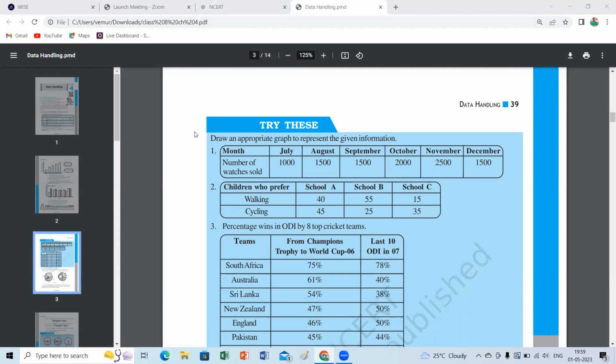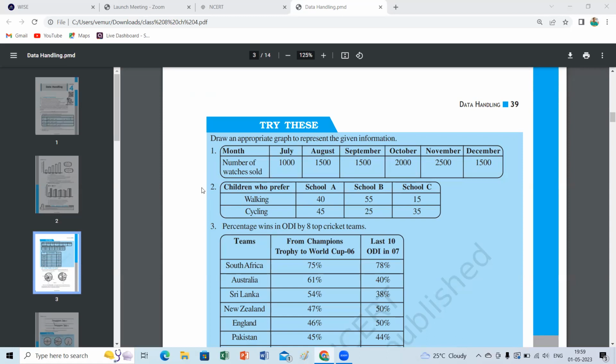Double bar. What is the scale we can take here? For walking and for cycling, which type of bar can you take? Can we take 1 centimeter as 5 students? Yes, ma'am.